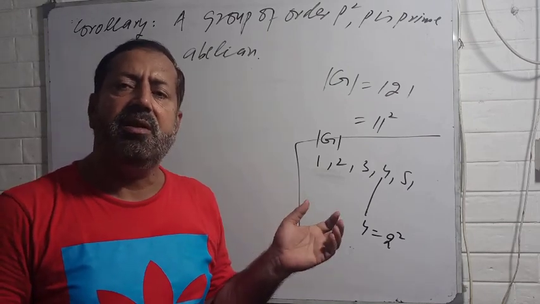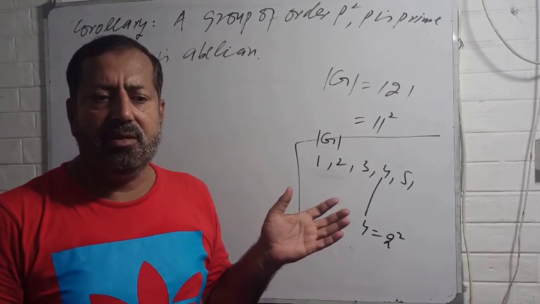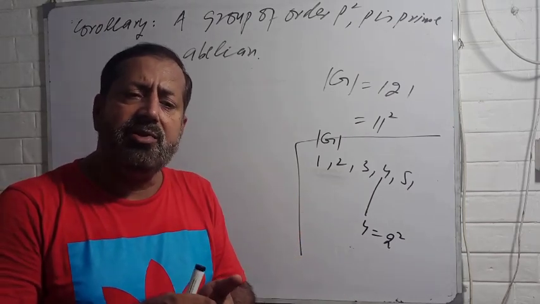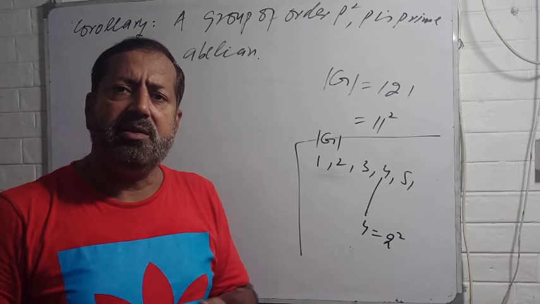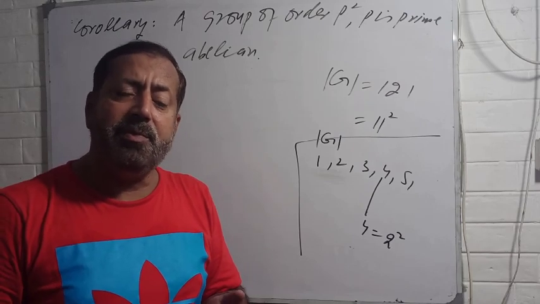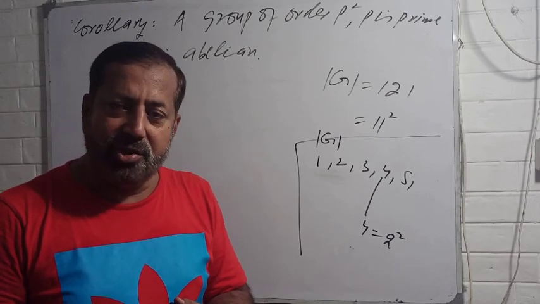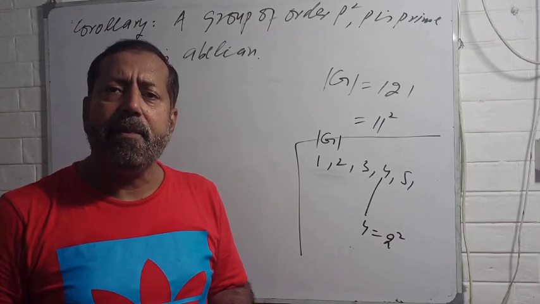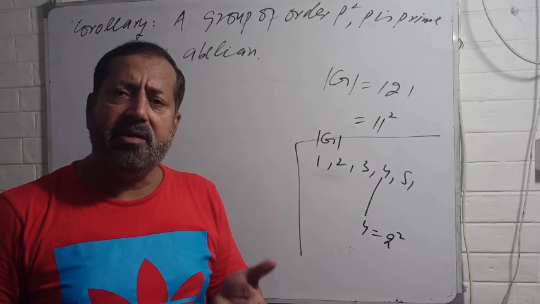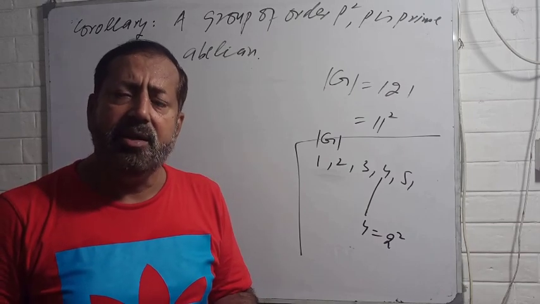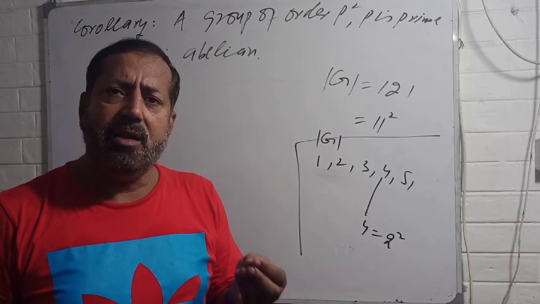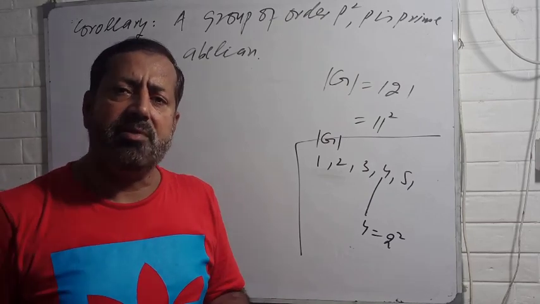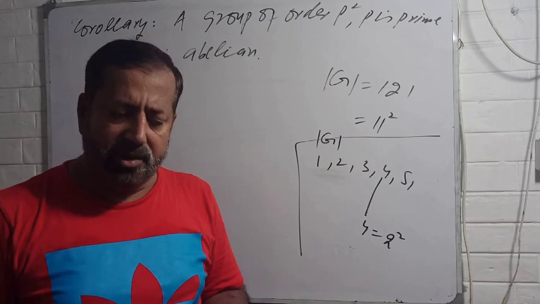because yet we have no such result about the number 6. I am not saying that a group of order 6 is always non-abelian. No, there must be C6 as well, and you know that all cyclic groups are abelian. So any cyclic group of order 6 must be abelian, right? There always exists an abelian group of every order. If you take Cn, where n is any natural number, then Cn must be abelian.